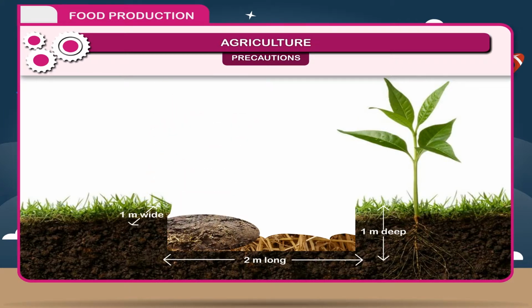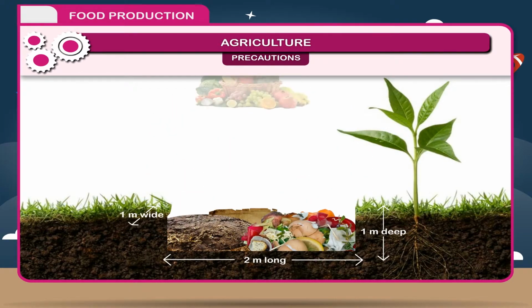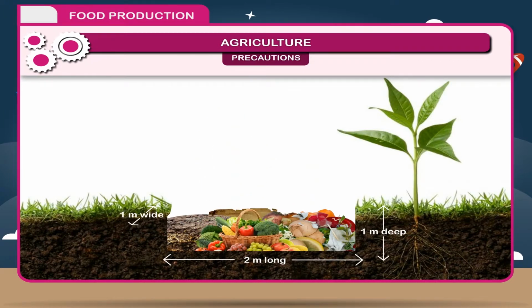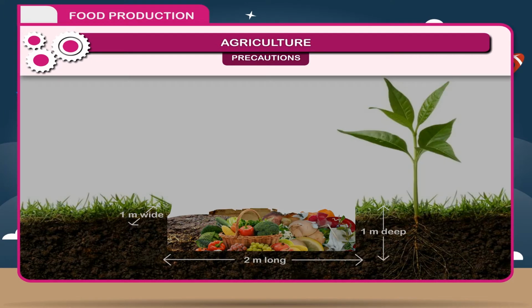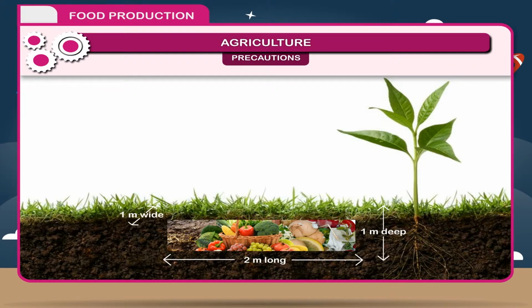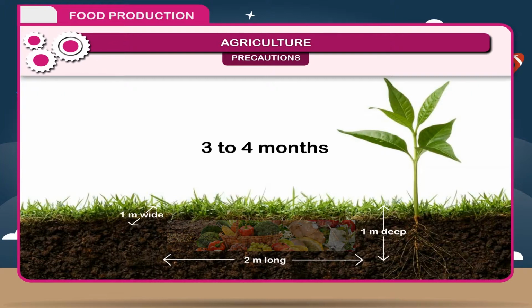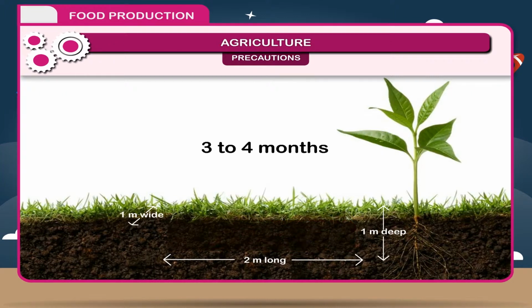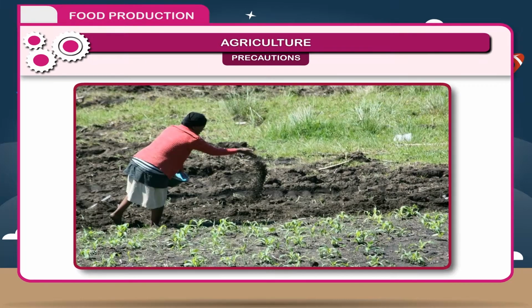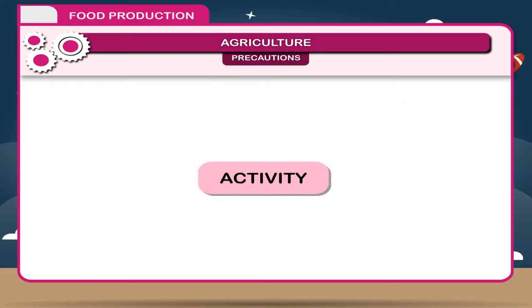Now, fill the pit by cow dung, rotten vegetables, paper, leaves and other biodegradable wastes up to the top and finally cover this layer by mud. Leave it for 3 to 4 months. These wastes decompose over time into nutrient-rich substance called compost. It can be used in farms to increase fertility without any adverse effects.